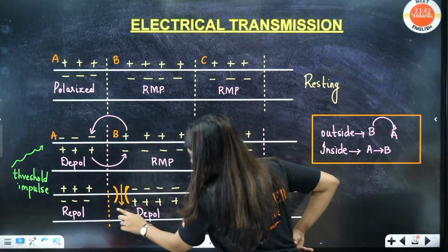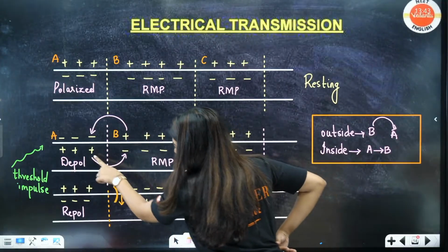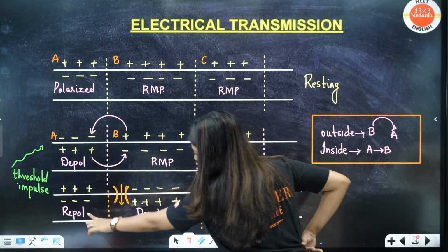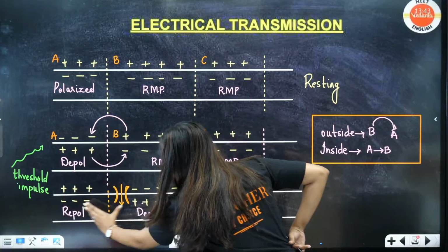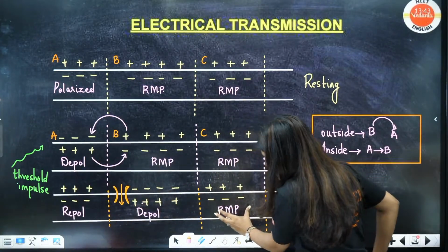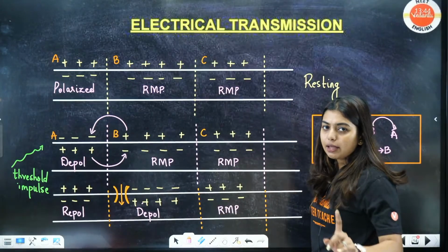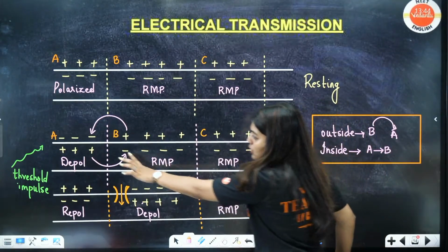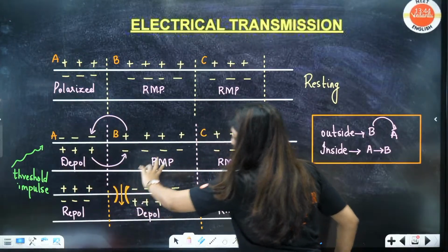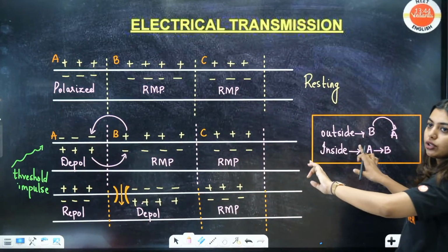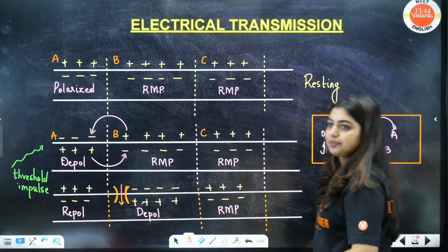This positive came here, so can you see positive here? And this way same thing will happen. Again positive here. So from repolarization this became depolarization. But this portion, the C part of the neuron, still remains in RMP. So this is how the movement will happen. So what you have to do, you have to know this.